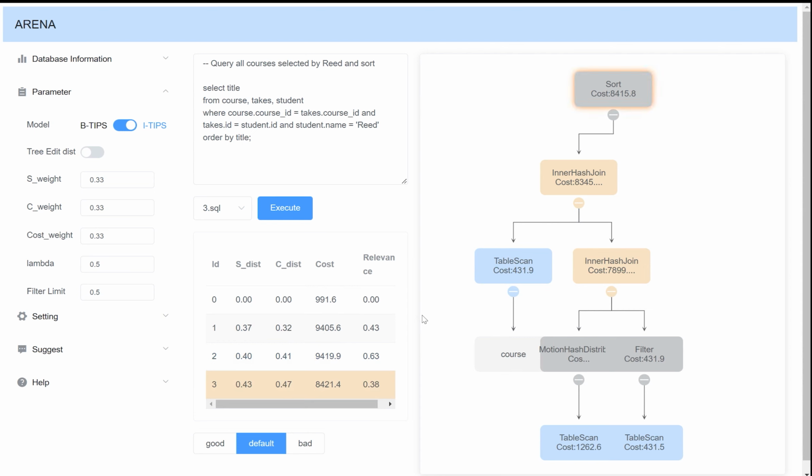As shown in this demonstration, Arena can select informative AQPs for users and make it easier for them to compare the differences between QEP and AQPs, where users can learn execution strategy of RDBMSs. Taking users' different preferences into account, Arena updates selection criteria according to users' preferences, which can better assist them in learning RDBMSs.